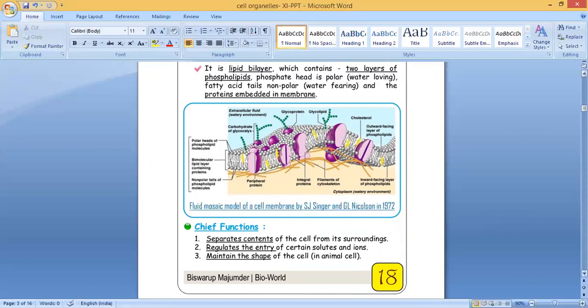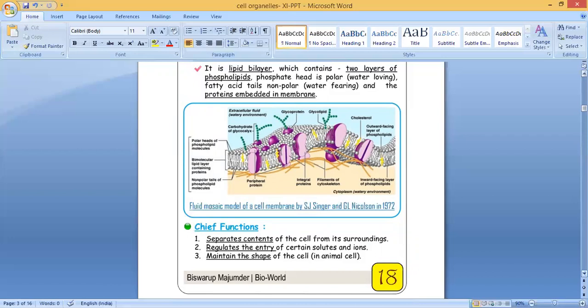This ability to move within the membrane is measured as its fluidity. So what can freely move here? Proteins can freely move because of the fluid nature of the lipid.